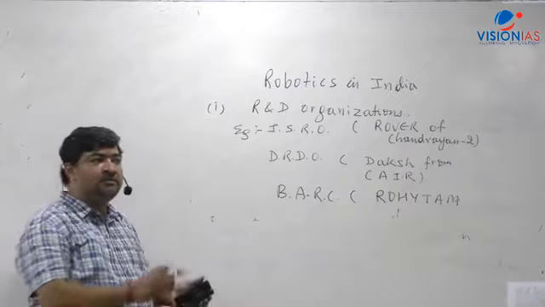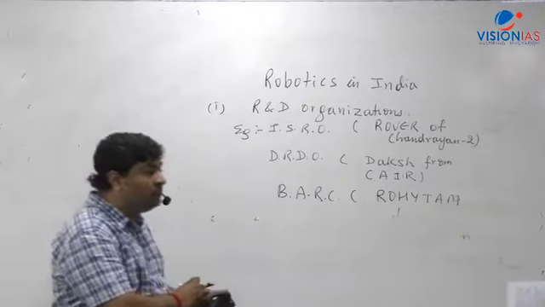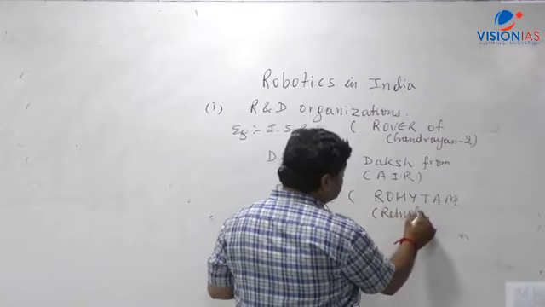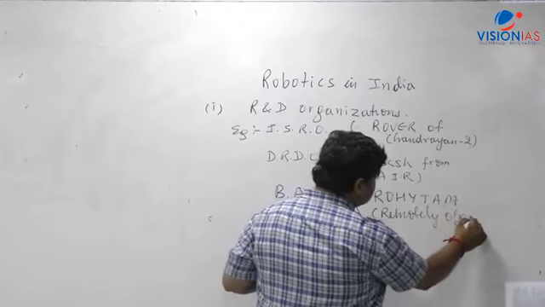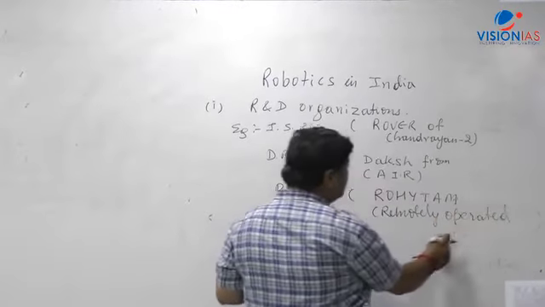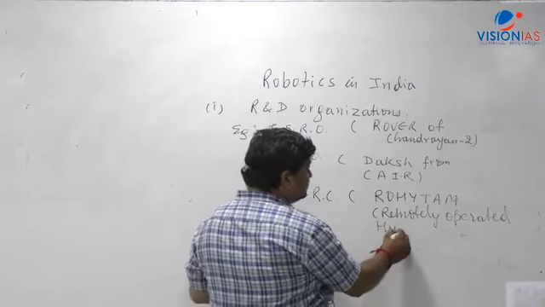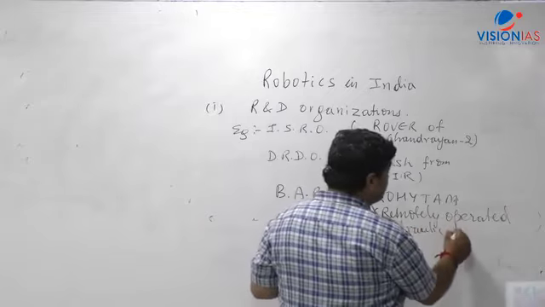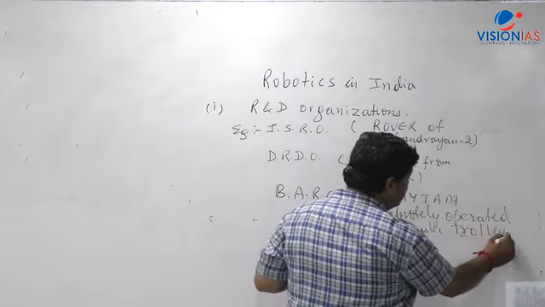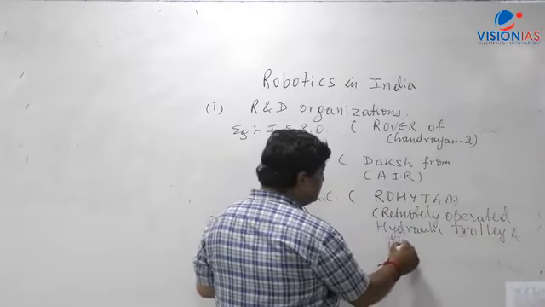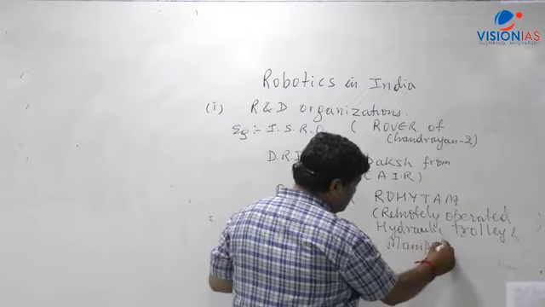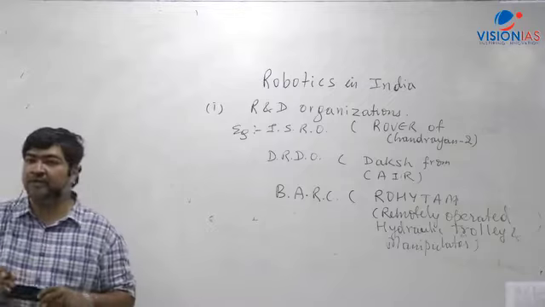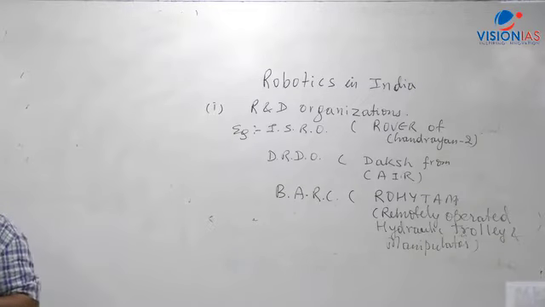What BARC has developed is something called Rohitam. Remotely operated, let me write it, remotely operated. It is a very important development from BARC, remotely operated hydraulic. HY stands for hydraulic, T stands for trolley, hydraulic trolley and manipulator. What I'm saying is that Rohitam is a remotely operated hydraulic trolley and manipulator.